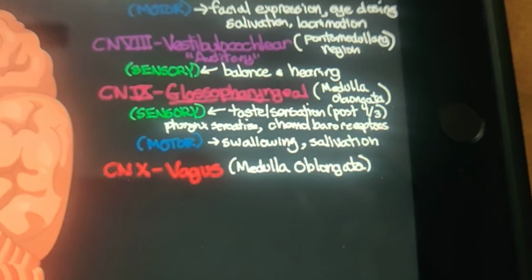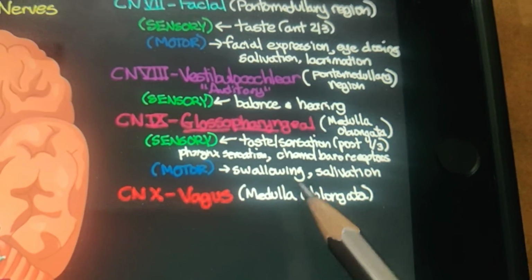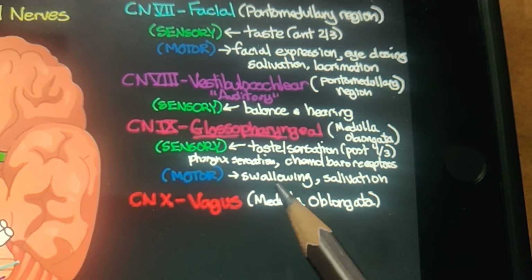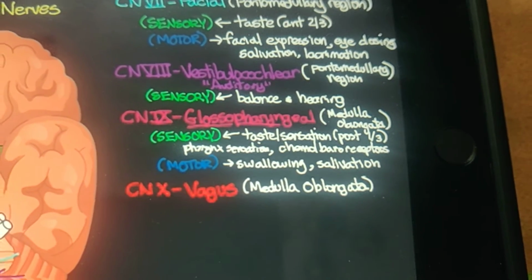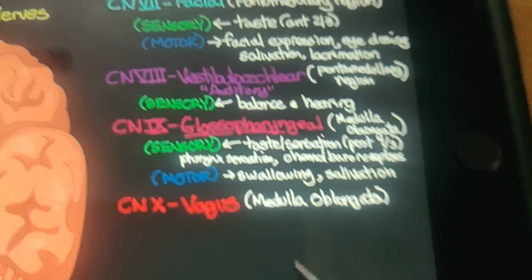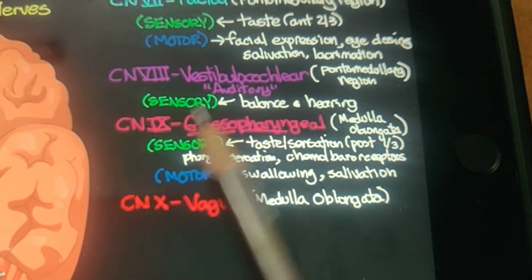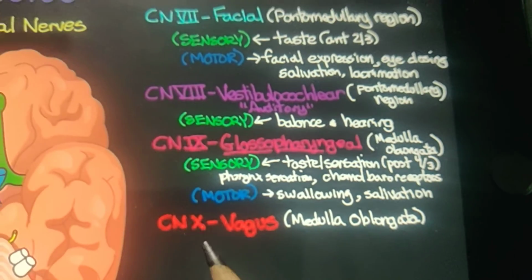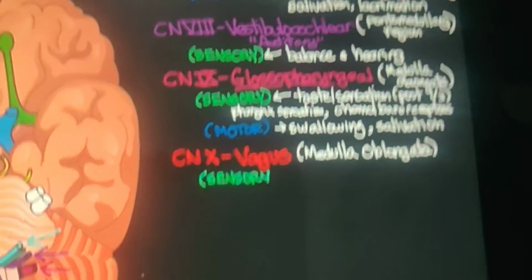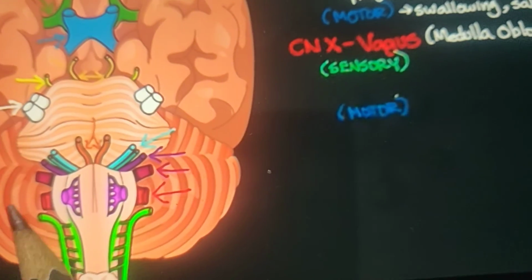And it also has motor fibers. Motor nerves are helpful for swallowing and salivation. The muscles which are associated with swallowing the food and producing salivation, for that these nerves are essential. Next comes our 10th, that is the vagus nerve, a very essential nerve.